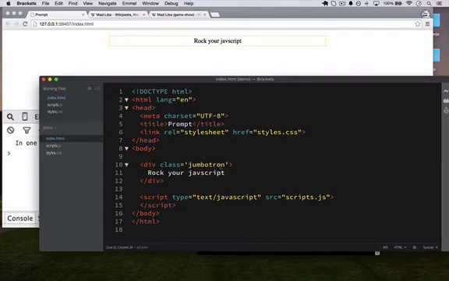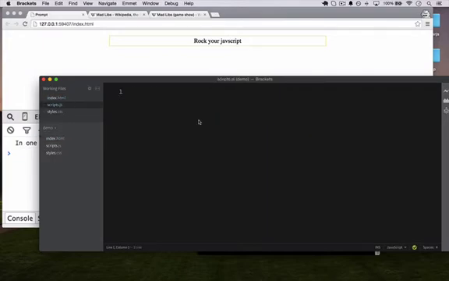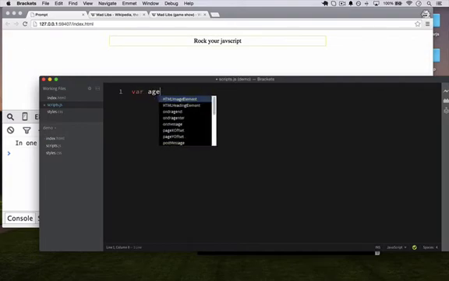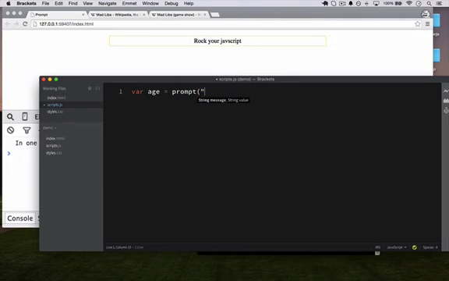Let's continue experimenting and playing around with numbers. Suppose I want to ask a user in our script how old they are right now. So let's say current age, prompt, how old are you?